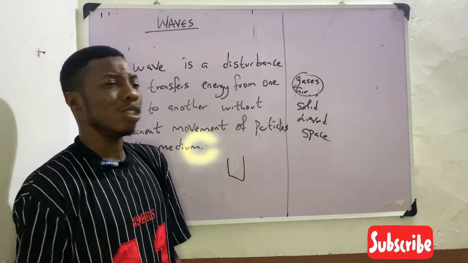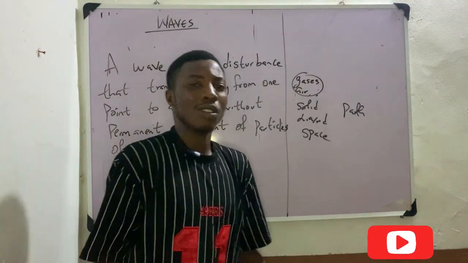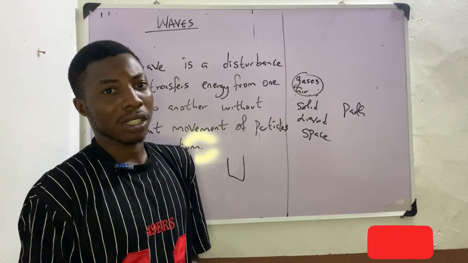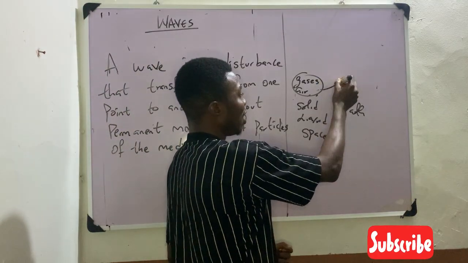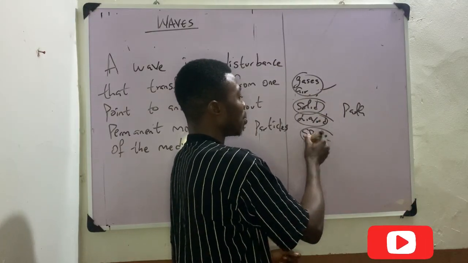Now, what's a medium? A medium is a part through which something moves. And a wave is what we call a disturbance. So this disturbance happens with gases or air. It happens in solid, it happens in liquid, it happens in space.